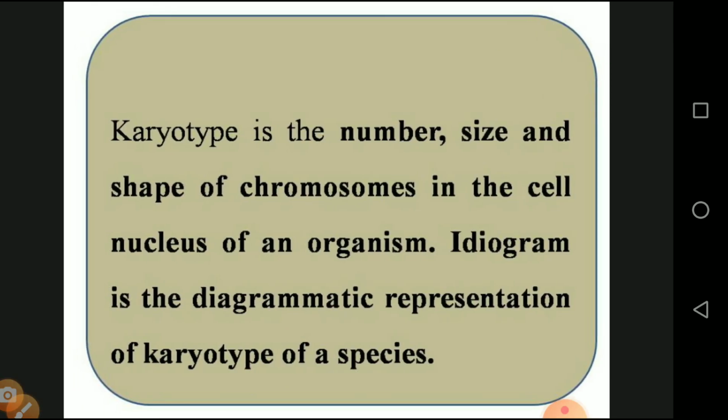Then the karyotype is the number, size, and shape of the chromosomes in the cell nucleus of an organism. So the karyotype determines the number of chromosomes, the size of the chromosomes, and the shape of the chromosomes. Then the ideogram is a diagrammatic representation of the karyotype of the species. It shows the presence of the chromosomes of various types of species.